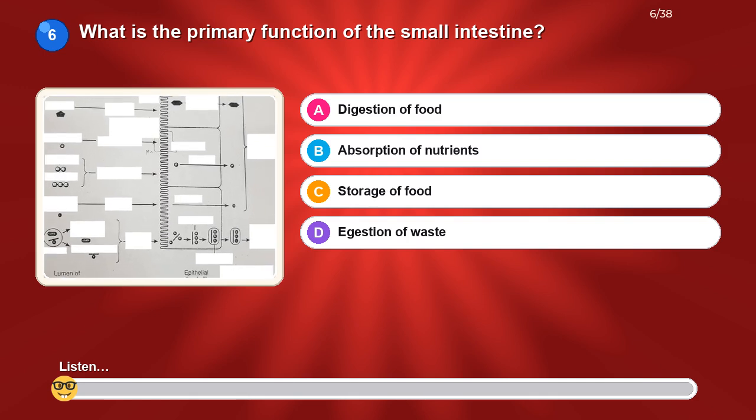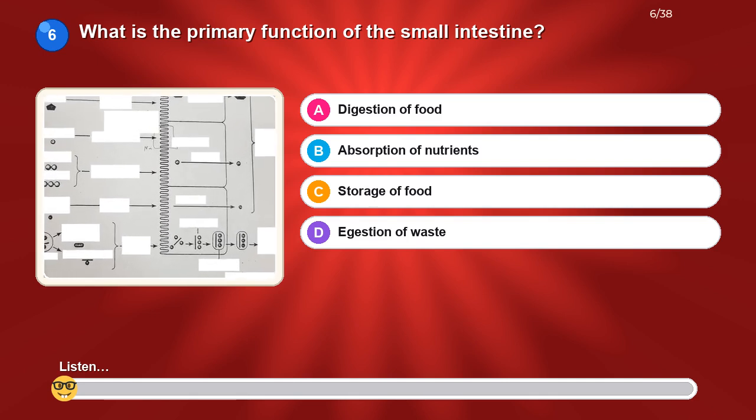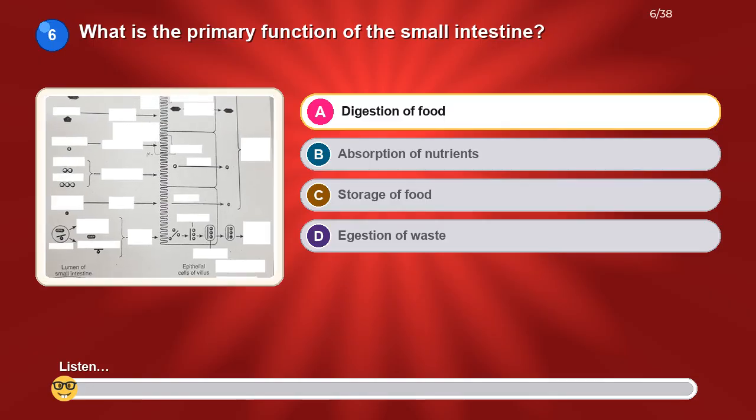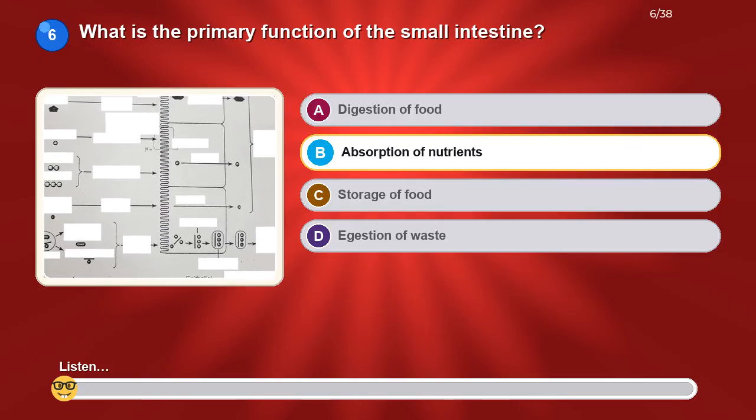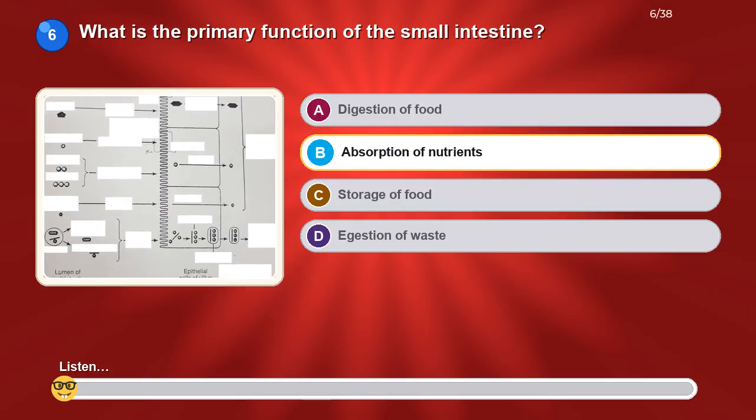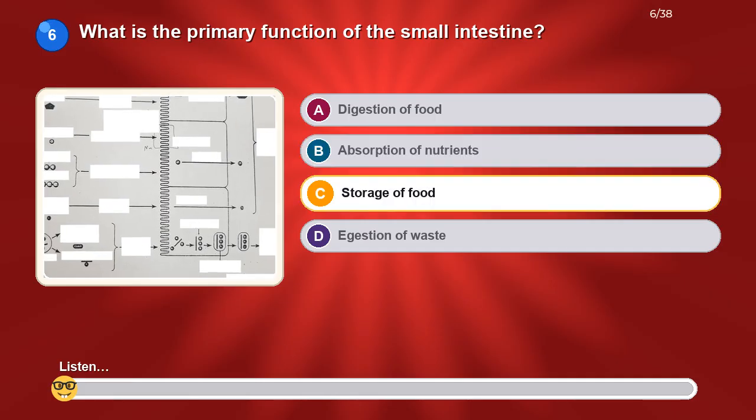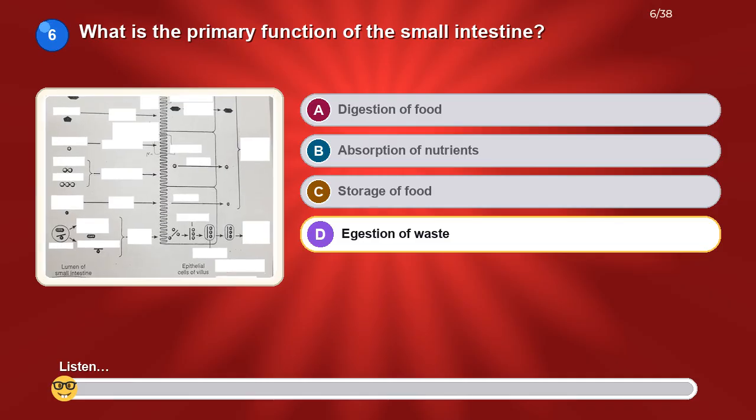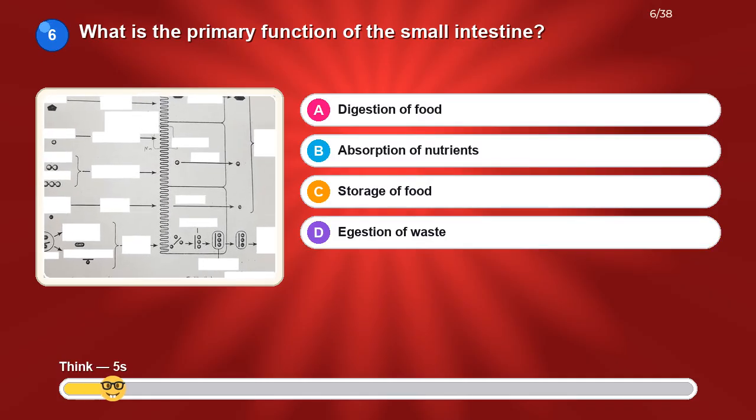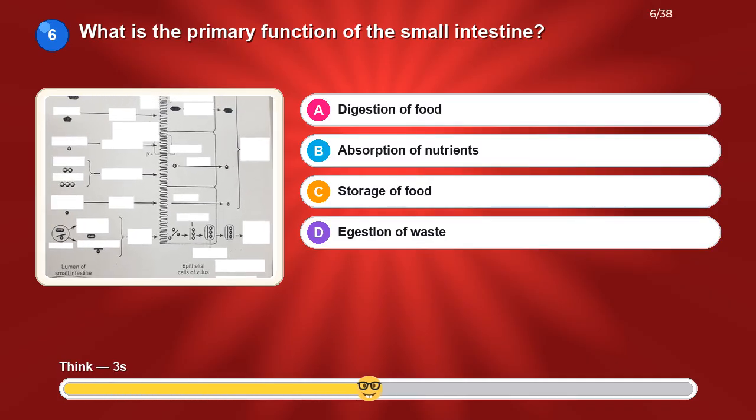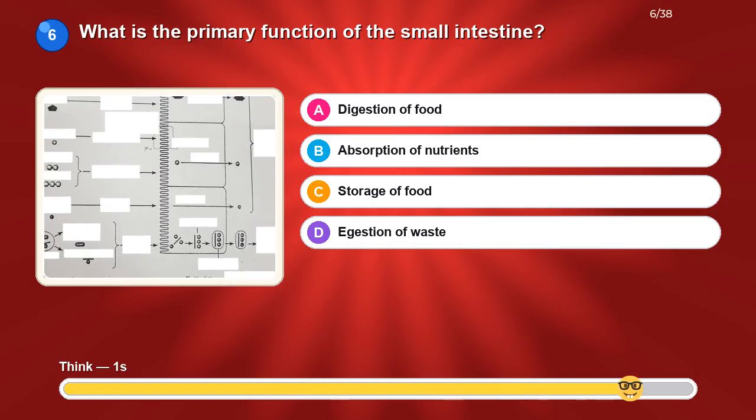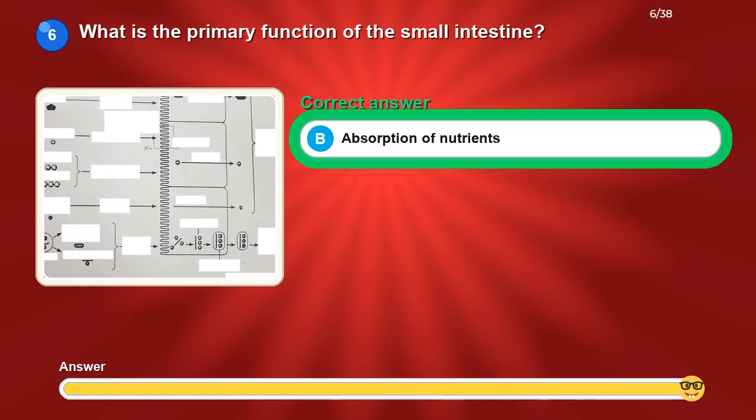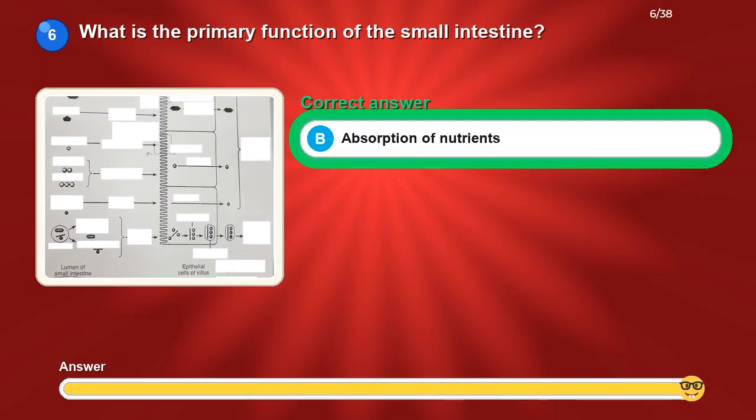What is the primary function of the small intestine? Option A: digestion of food. Option B: absorption of nutrients. Option C: storage of food. Option D: egestion of waste. The correct answer is absorption of nutrients.